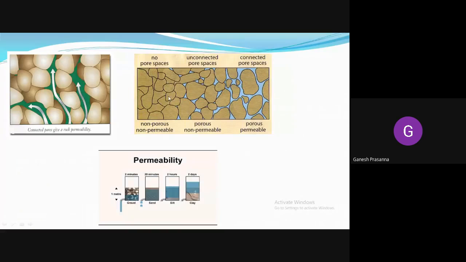Okay, if there are no spaces, then water cannot flow through them. If the pore spaces are unconnected, then water cannot pass from one pore to another. Okay, it is porous, but it is non-permeable. If the pore spaces are connected, then both porosity and permeability will be available. You can see here different types of permeability.